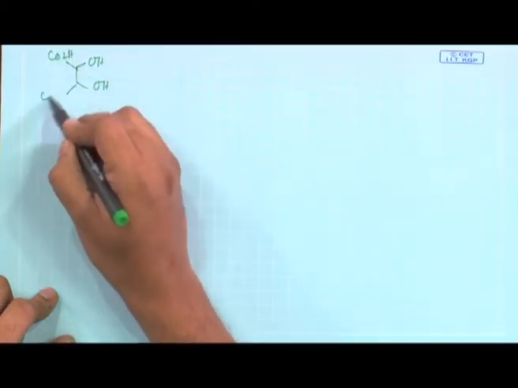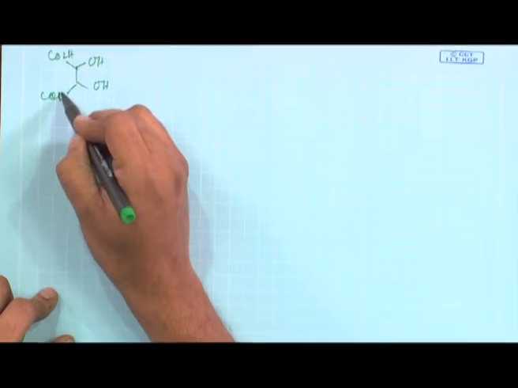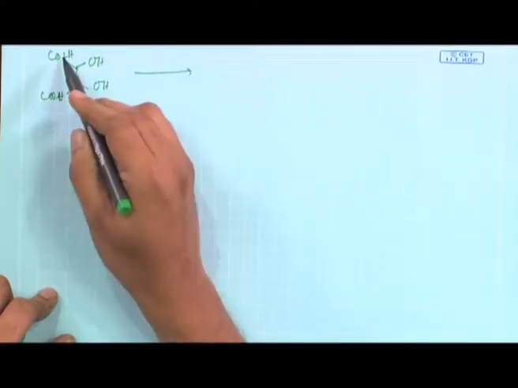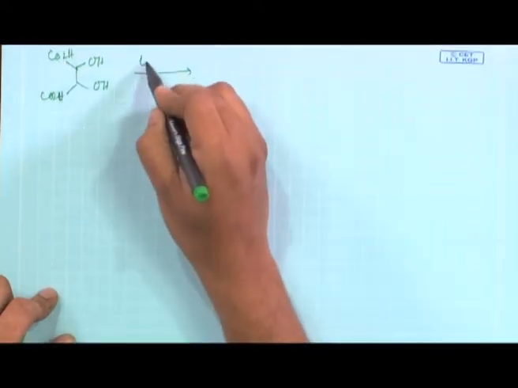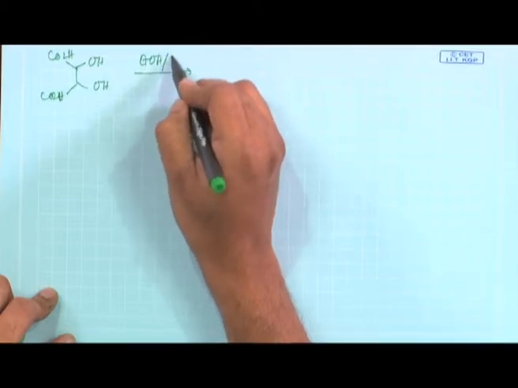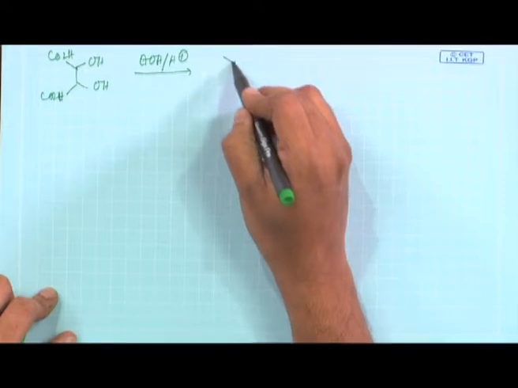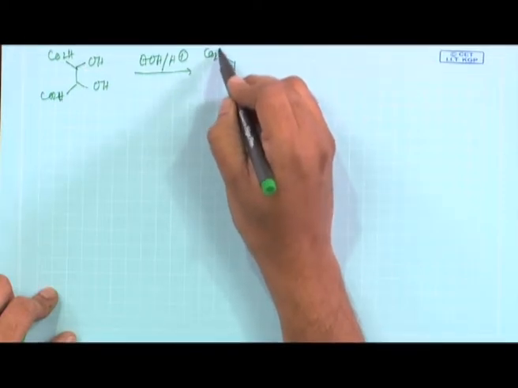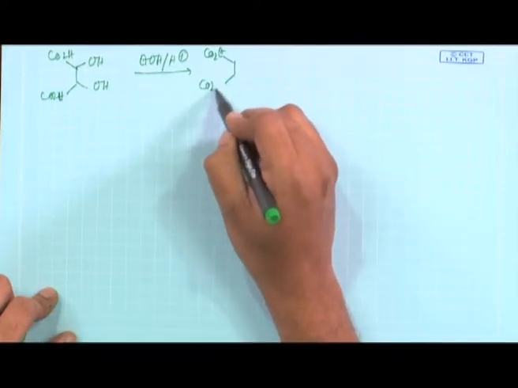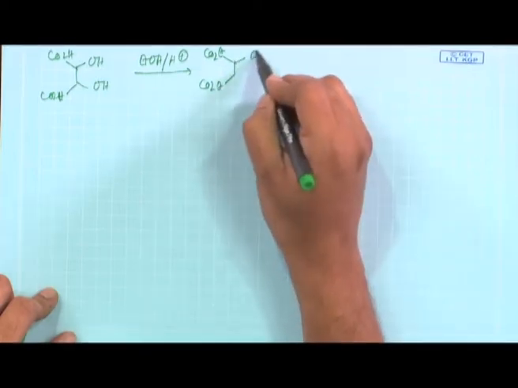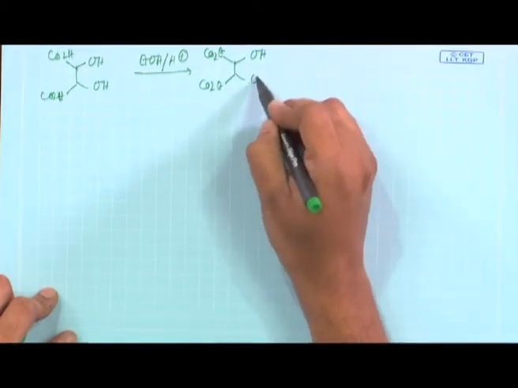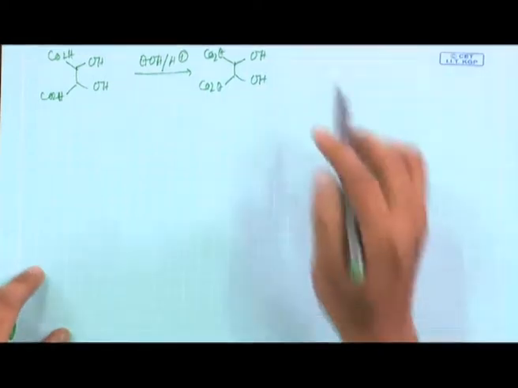Let us say we start with tartaric acid. First, these are the acid groups. So, do an esterification reaction, a double esterification, and that will give you CO2Et, CO2Et, and you have free alcohols. The free alcohols need to be protected.